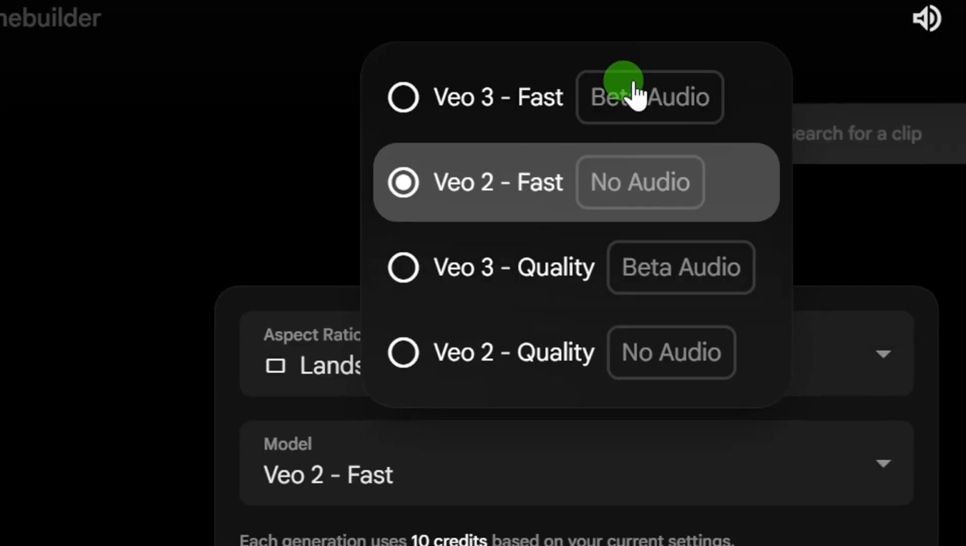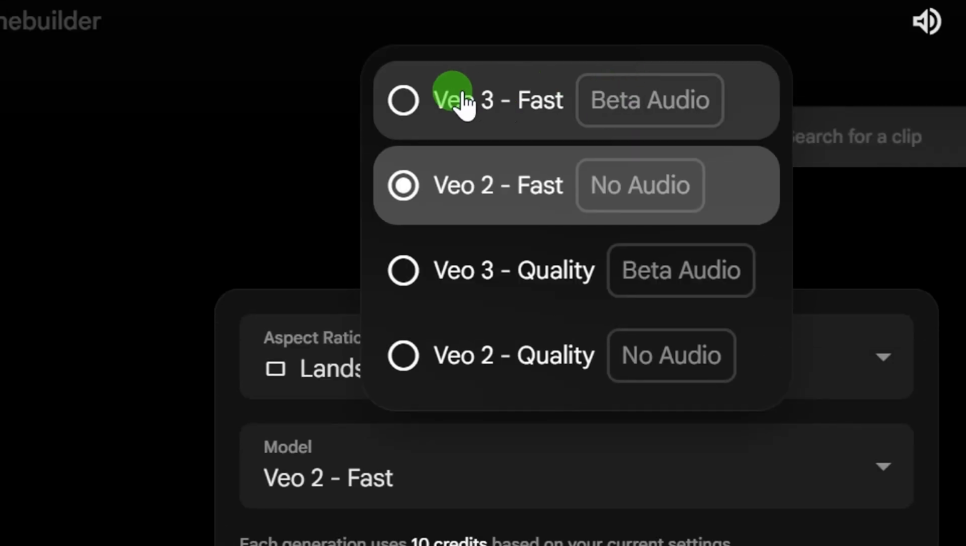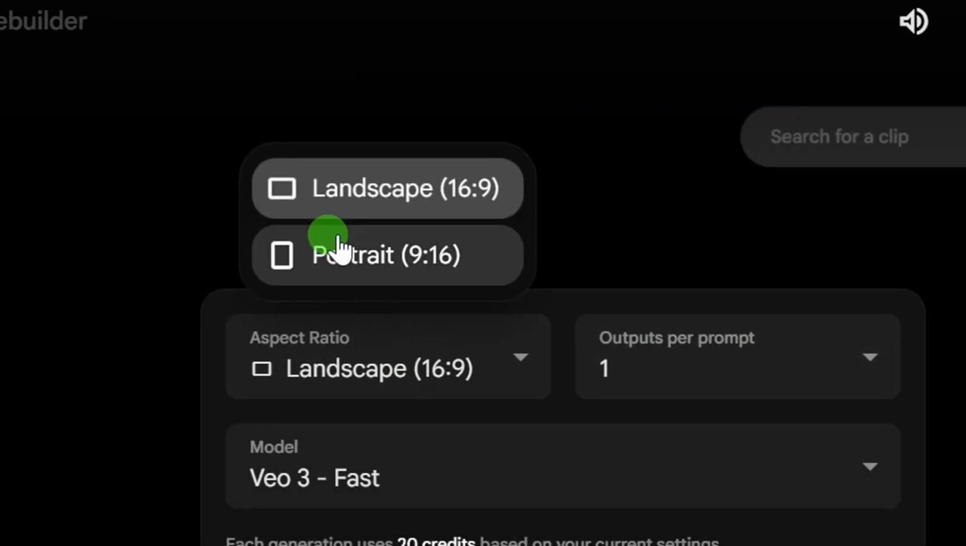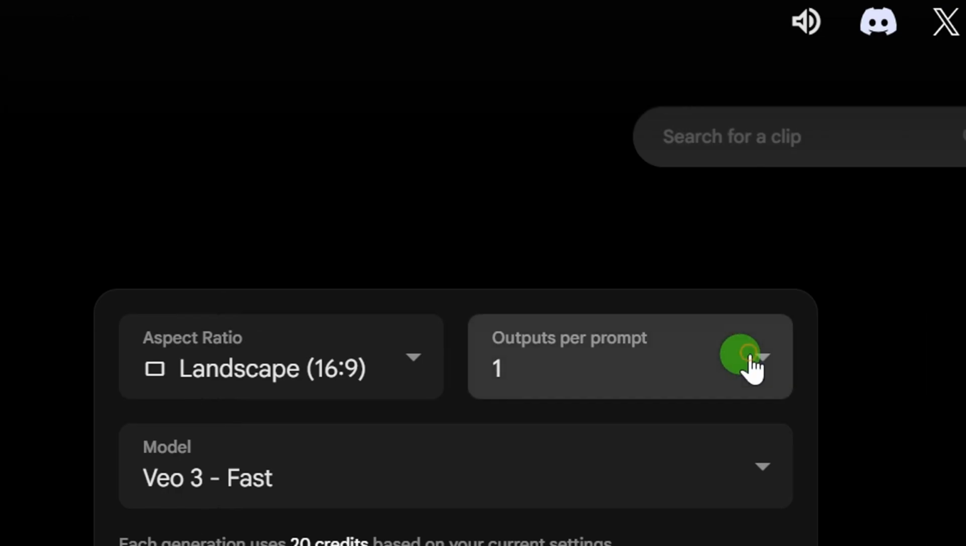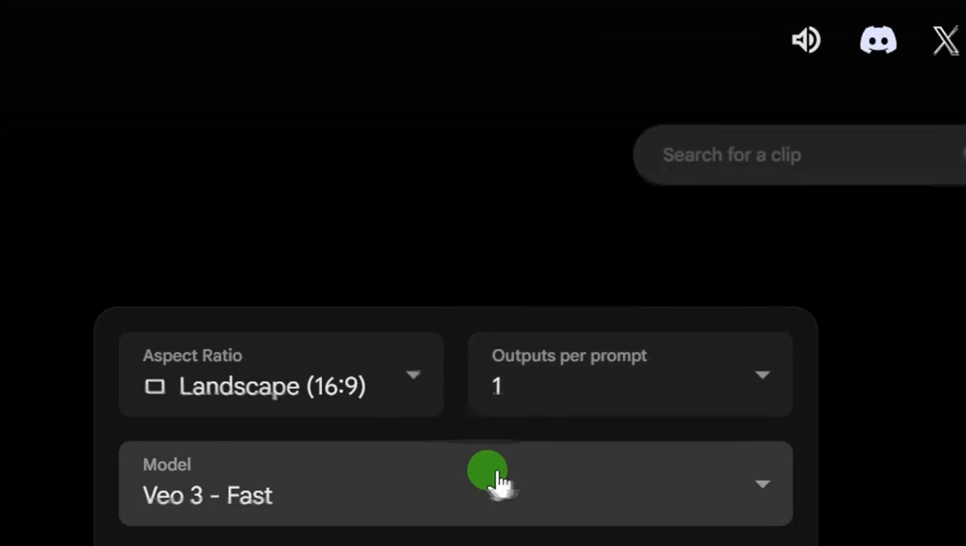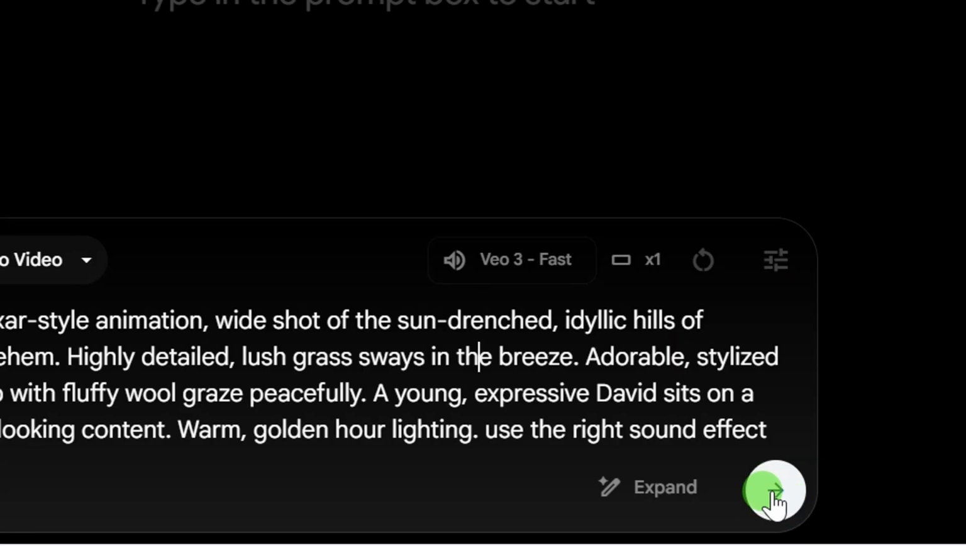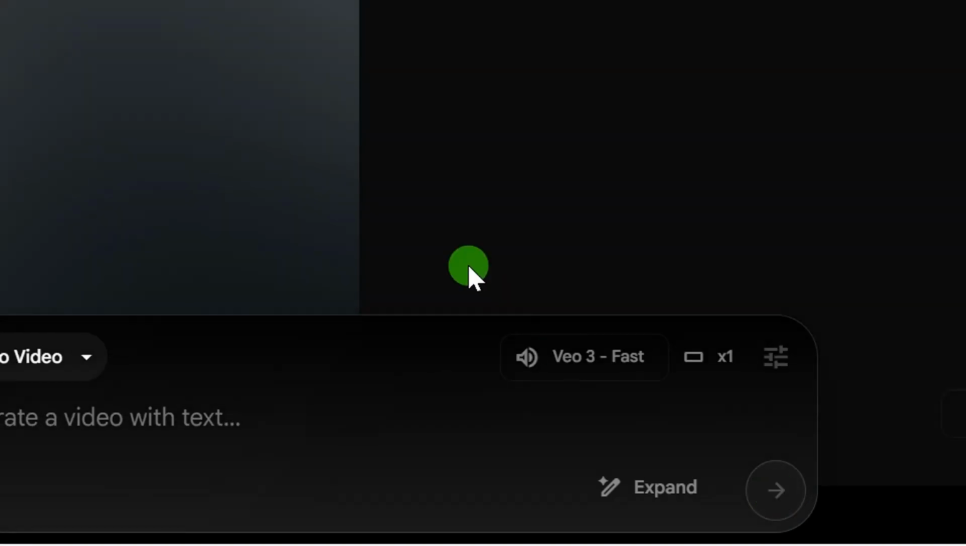For this video, if you want to have voice over your video, you select Veo 3 Fast Better Audio. This first one. Once that is selected, select the aspect ratio, landscape, then the output, make sure it's 1 so that you don't waste your credit. After that is selected, then come here and click on send to generate your video.